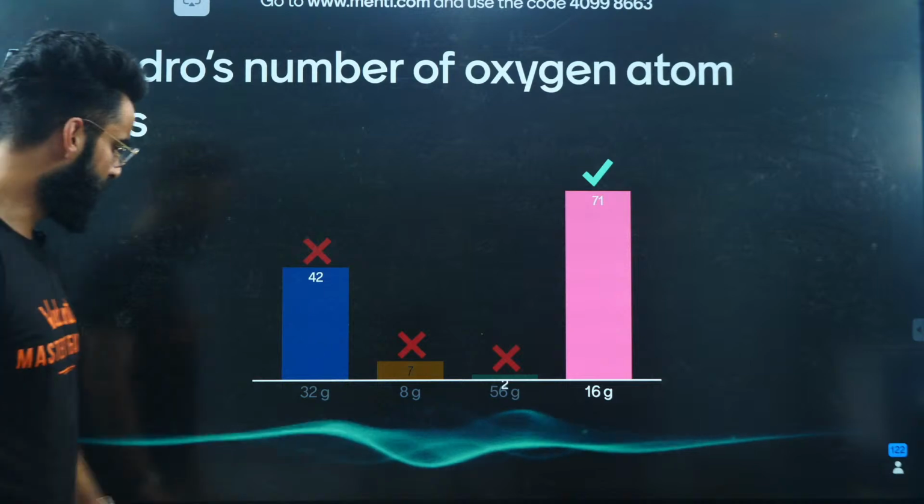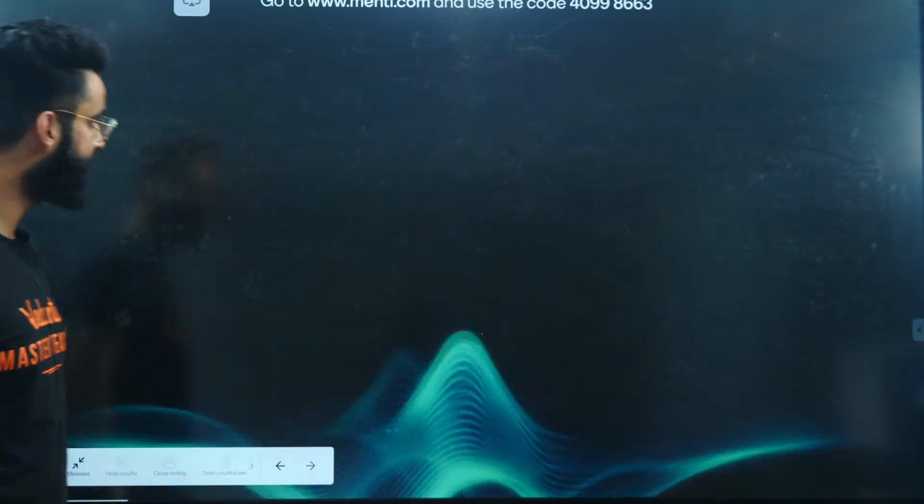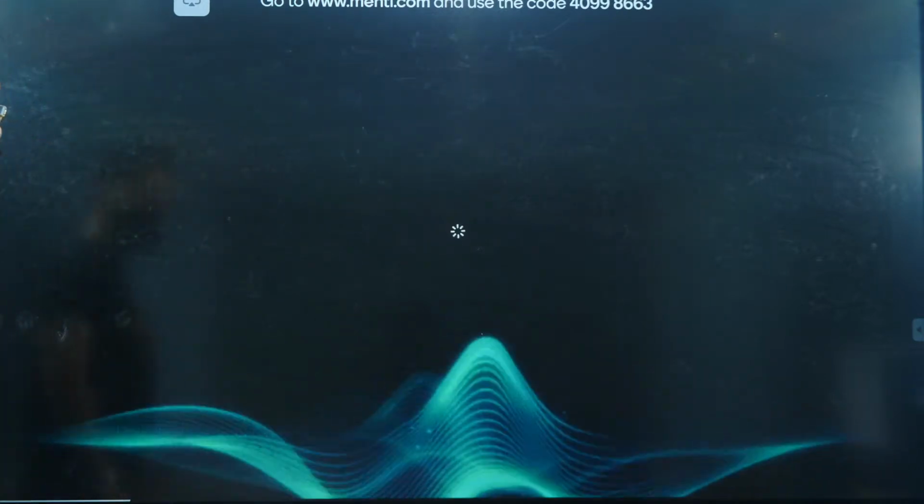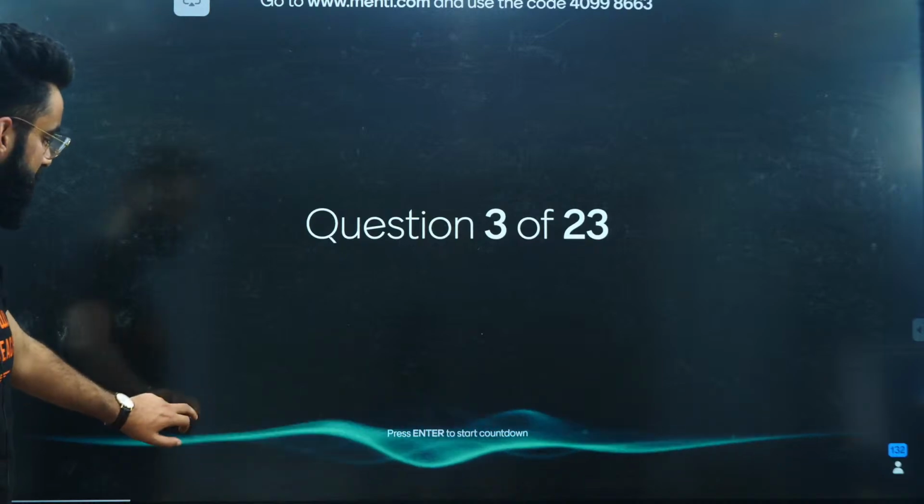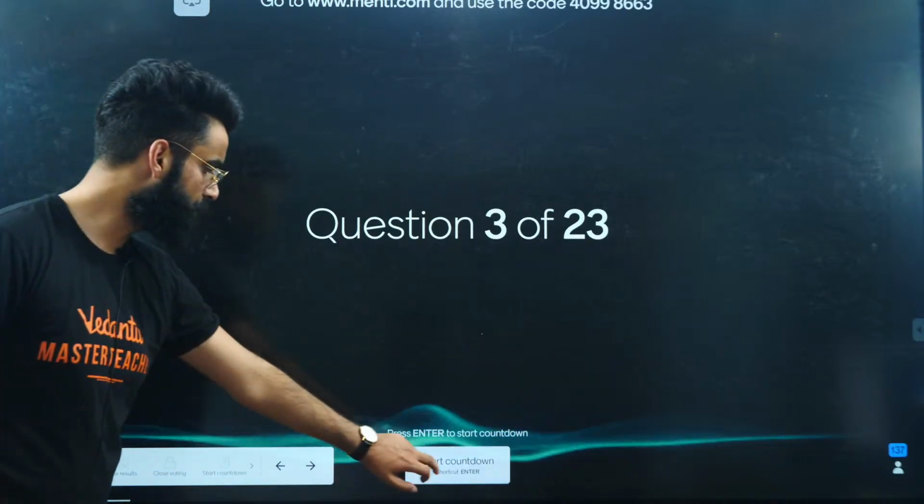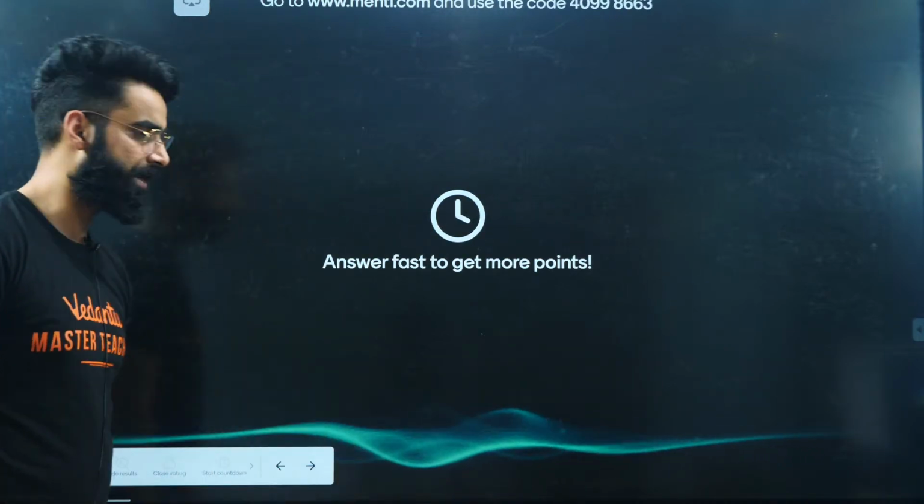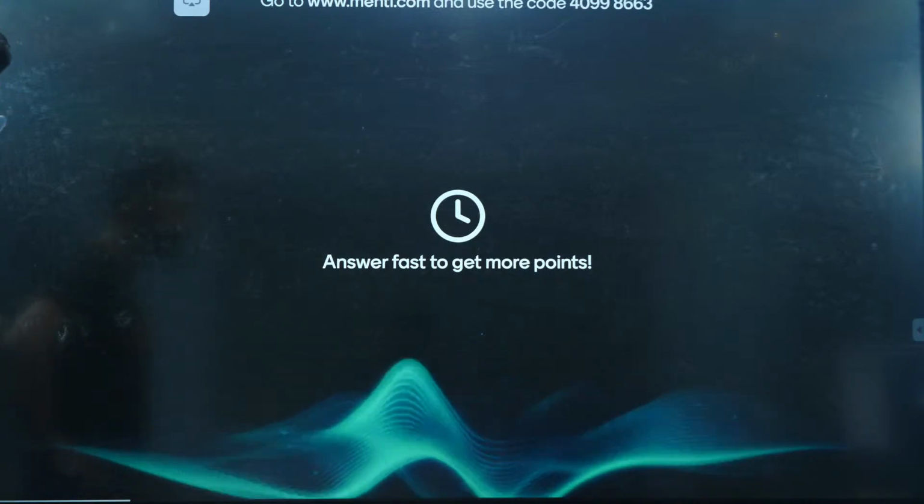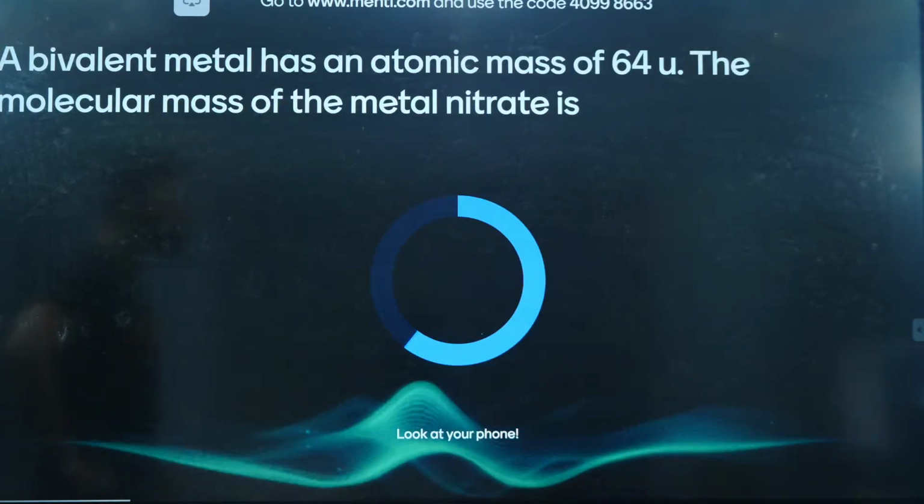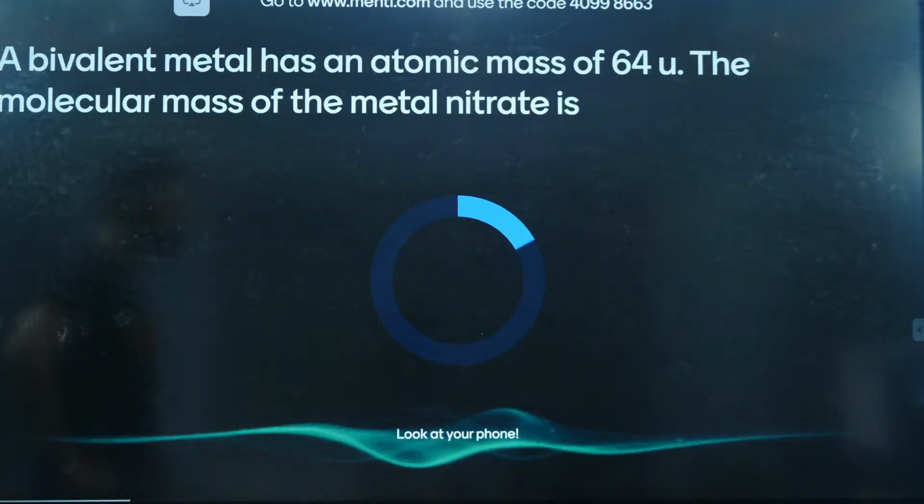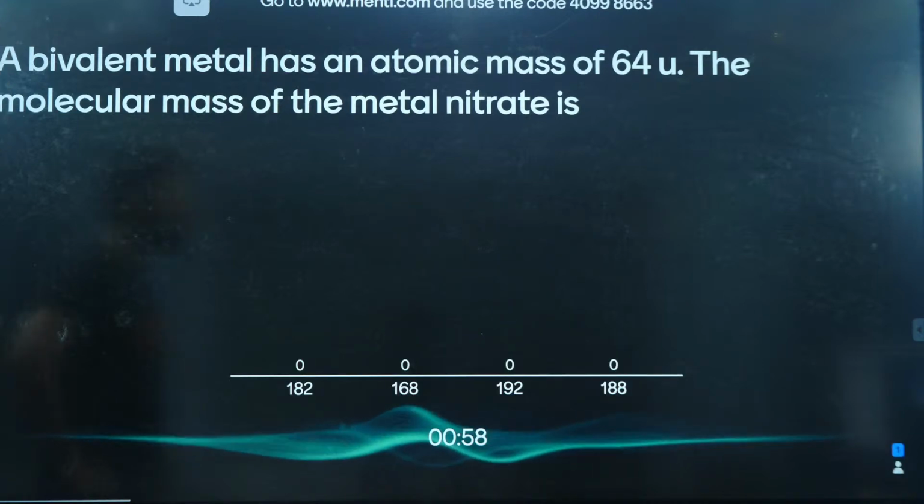Moving on to one more question. Let me start the countdown. In 3, 2, 1, and now. I've started the countdown. Look at your phone, people. A bivalent metal has the atomic mass of 64 U. The molecular mass of the metal nitrate will be.